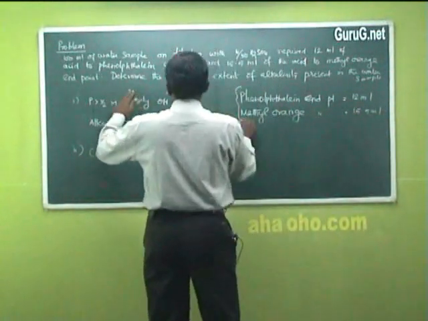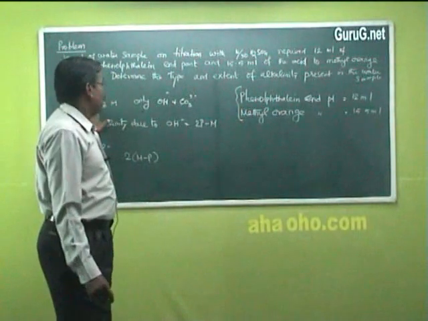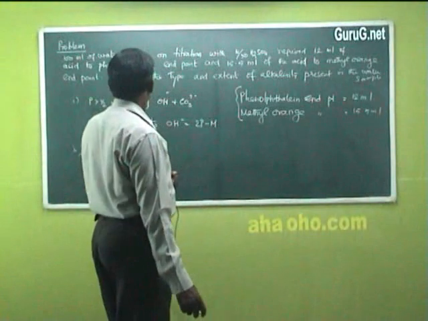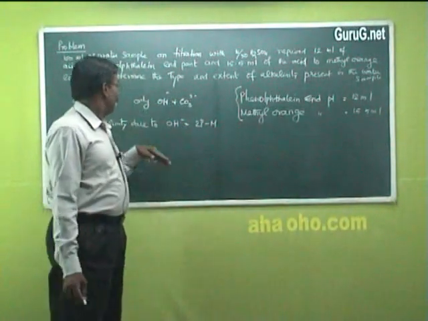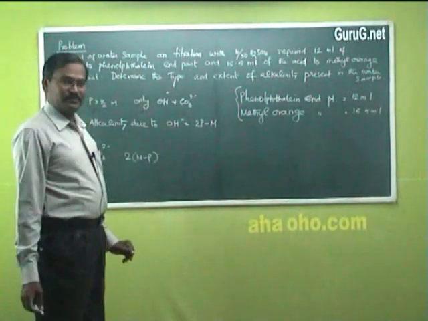When we analyze these two, this phenolphthalein alkalinity is greater than half of methyl orange alkalinity. That means this water sample has only hydroxide and carbonate, no bicarbonate.